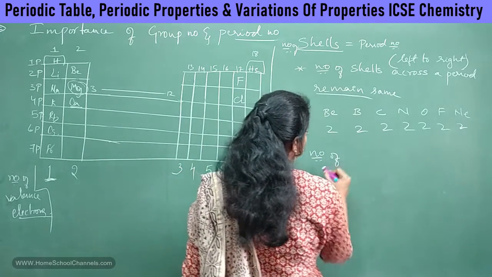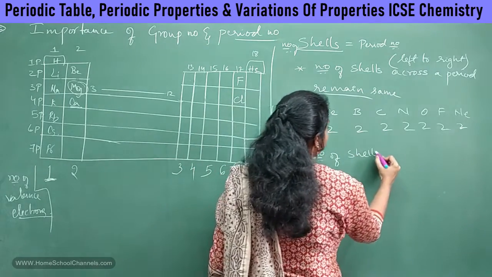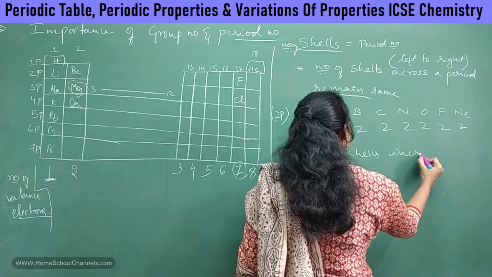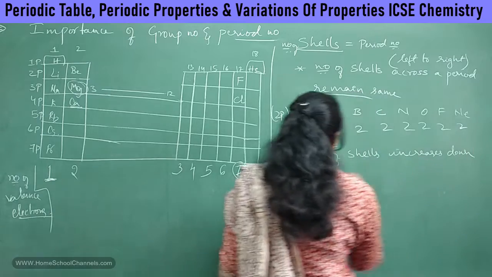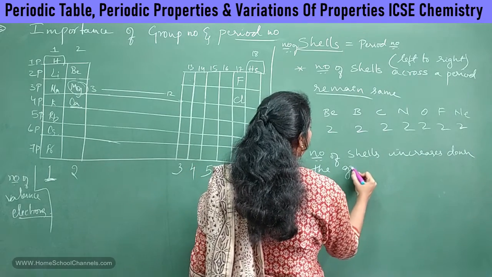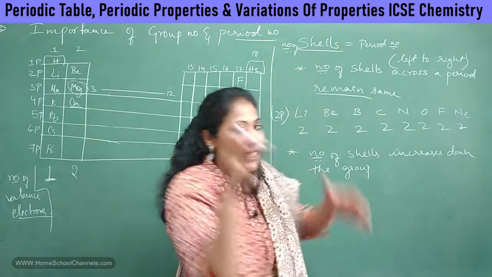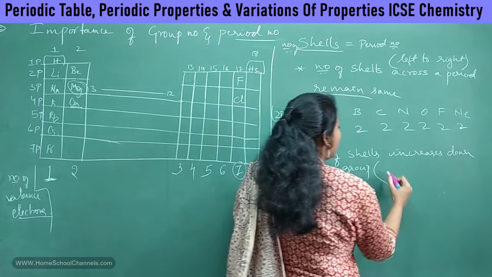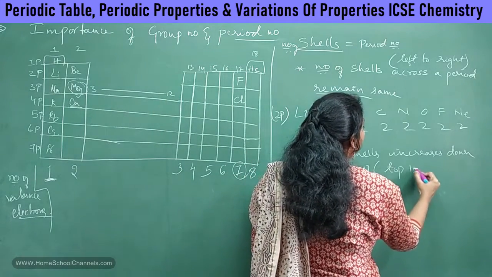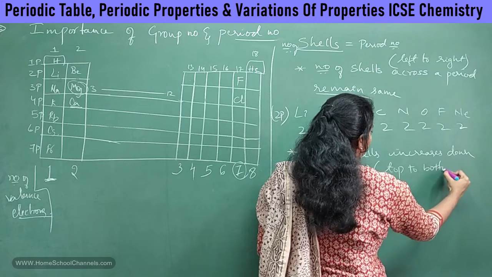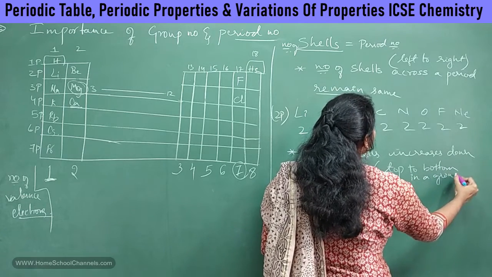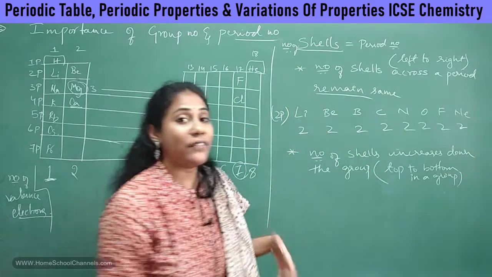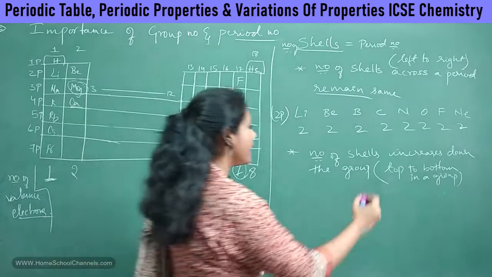This is very, very important. Number of shells increases down the group. Okay, group in the sense what? Vertical column. That means as you go from top to bottom in a group, what would happen for number of shells? It will always increase.